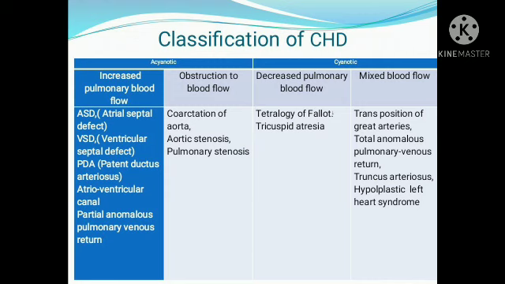The second defect is VSD, ventricular septal defect: an opening in the septum of the ventricle.